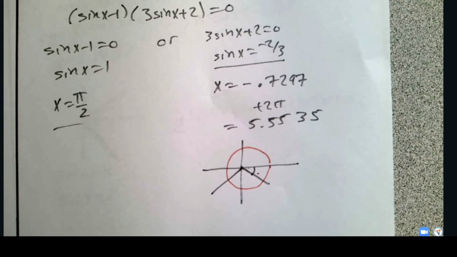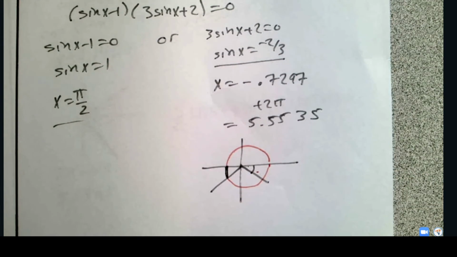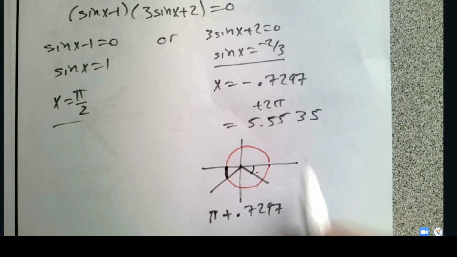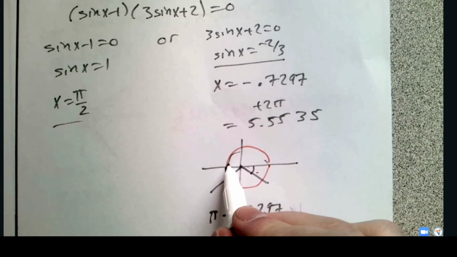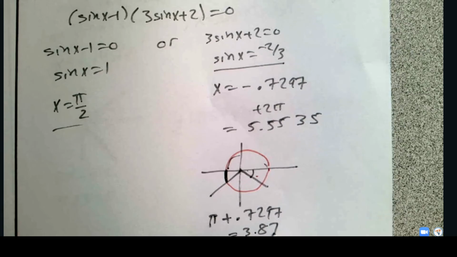To get this one over here, though, the other quadrant where sine is negative, we need to say, hey, this is going to be pi plus the 0.7297, because we need to get all the way from pi here over a little bit further. So that answer is 3.8713.